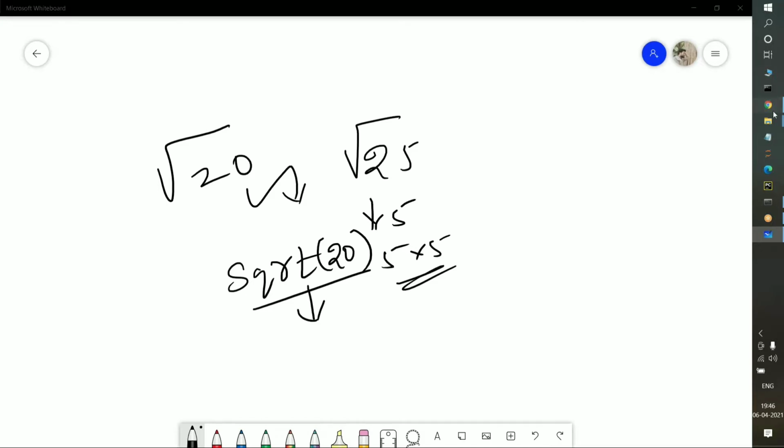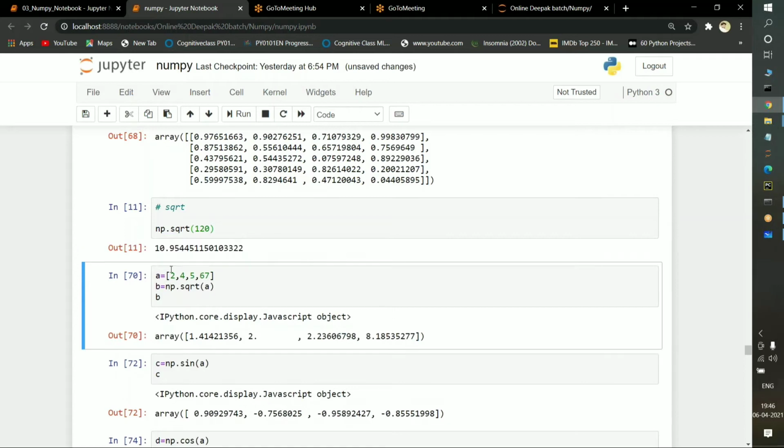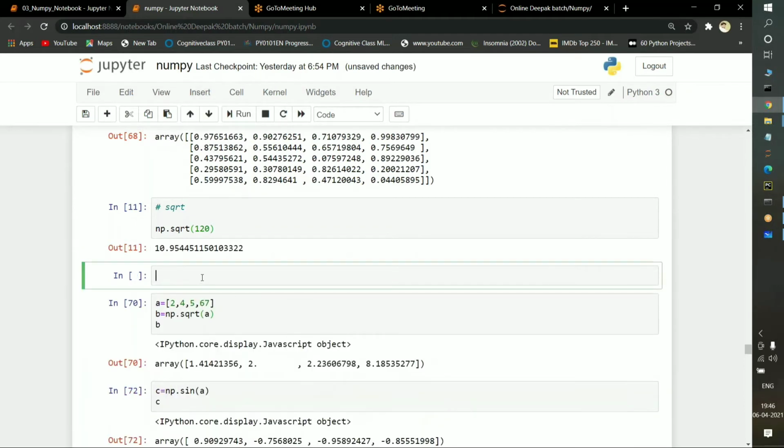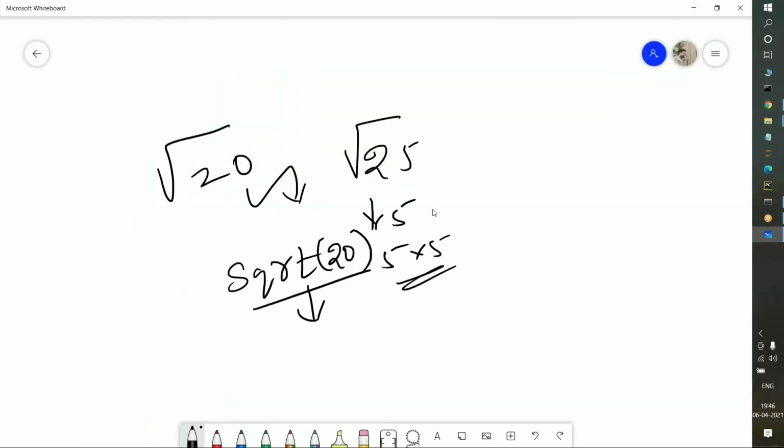See here, I am passing np dot. This np is the numpy library, and I am passing the square root function. I am passing 120. So what is the square root of 120? If I execute it, see, 10.95. Suppose I take another cell here and pass np dot square root of 25. If I execute it, see, the square root is 5. I already told you, 5 into 5 is 25.